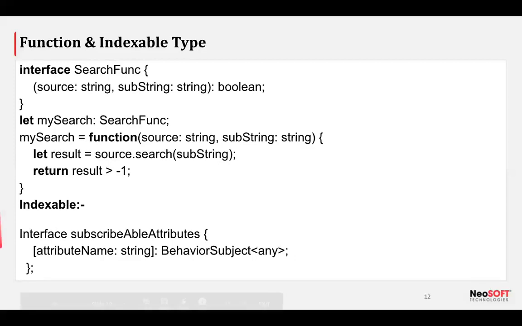Let's talk about the next type of interfaces. It's indexable.